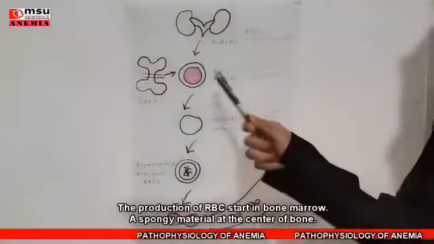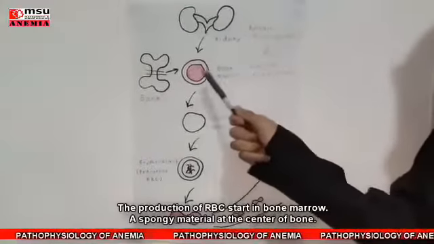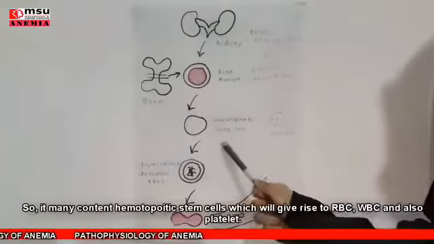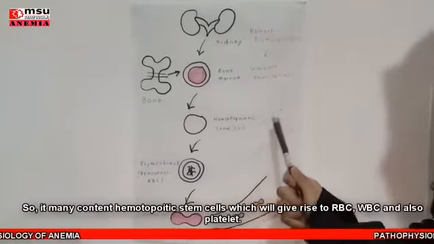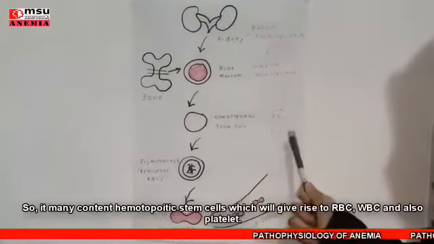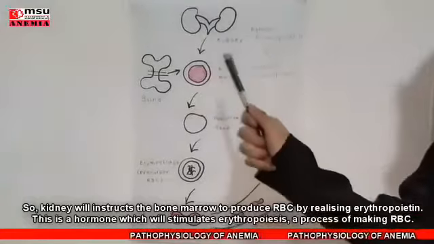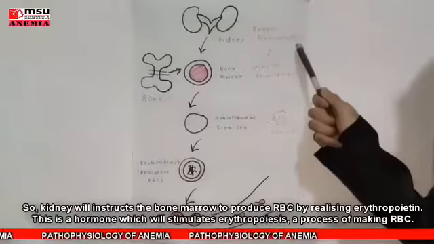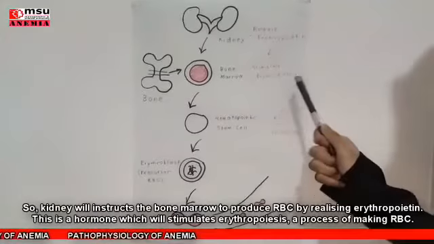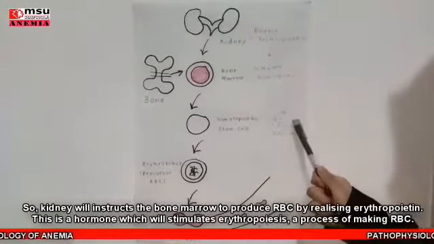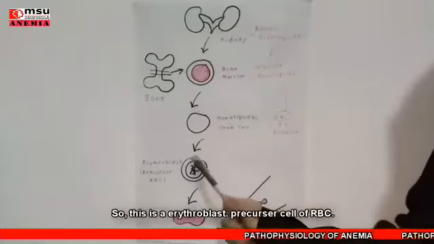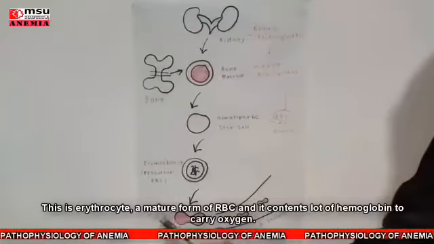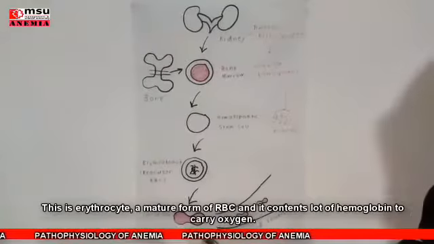Production of RBC starts in the bone marrow, a spongy material at the center of bone. It mainly contains hematopoietic stem cells, which will give rise to RBC, WBC, and also platelets. The kidney will instruct the bone marrow to produce RBC by releasing erythropoietin. This is a hormone which will stimulate erythropoiesis, a process of making RBC. This is the erythroblast, the precursor cell of RBC, and this is the erythrocyte, a major form of RBC, and it contains lots of hemoglobin to carry oxygen.